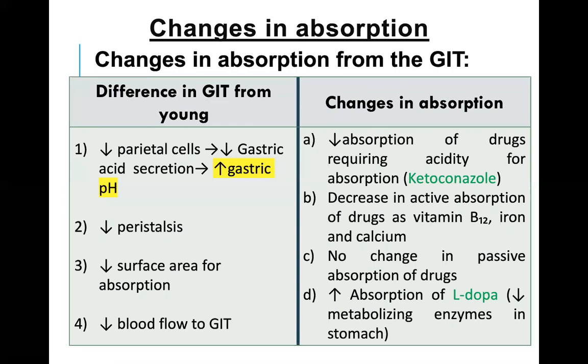The drugs which are absorbed by the active mechanism of absorption, like vitamin B12, iron, and calcium, will be affected and decreased.